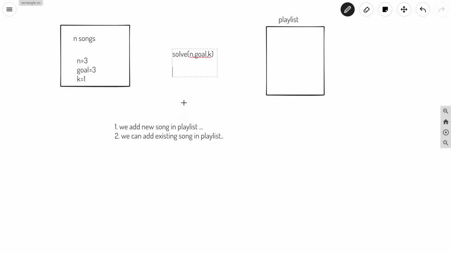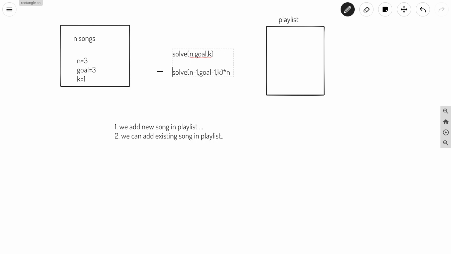So if we add a new song, we have a total of n choices with us, okay. So if we want to add a new song out of a total of n songs, we can solve for n minus 1 songs, okay. So we will just solve for n minus 1 songs, and goal will again be decreased by 1 and k, and we have a total of n choices with us, so we'll multiply by n.